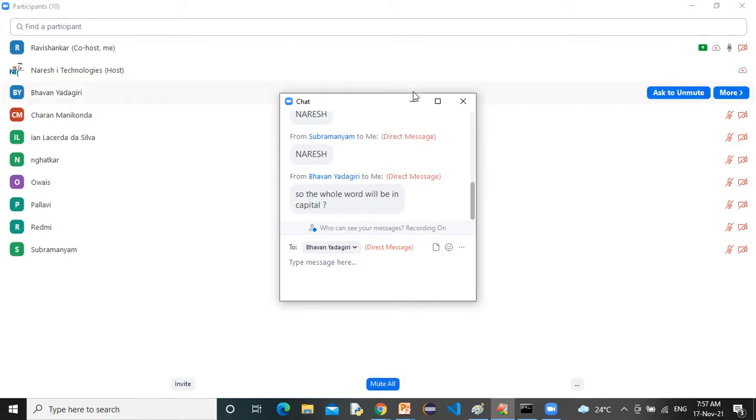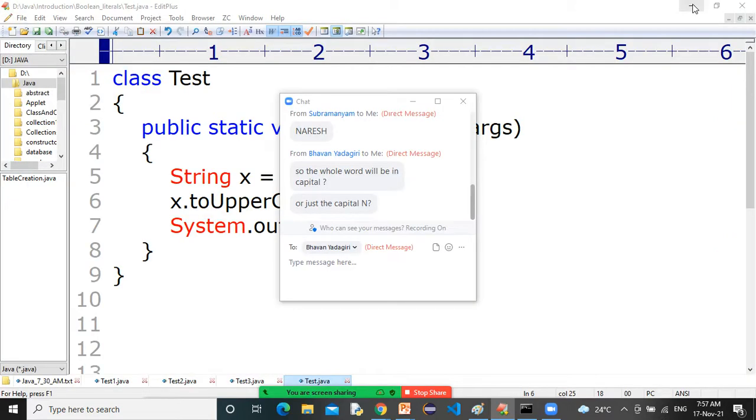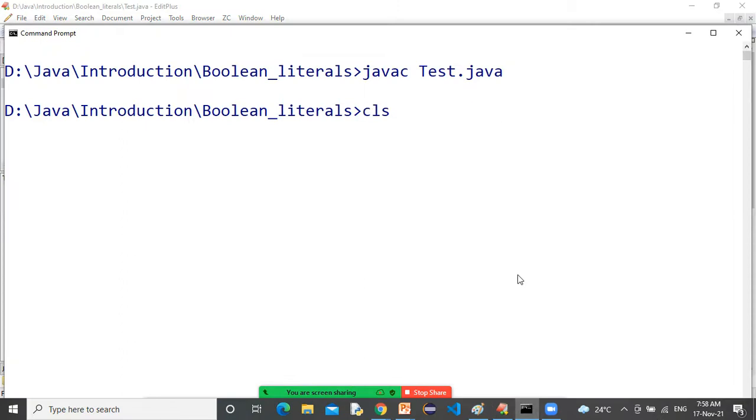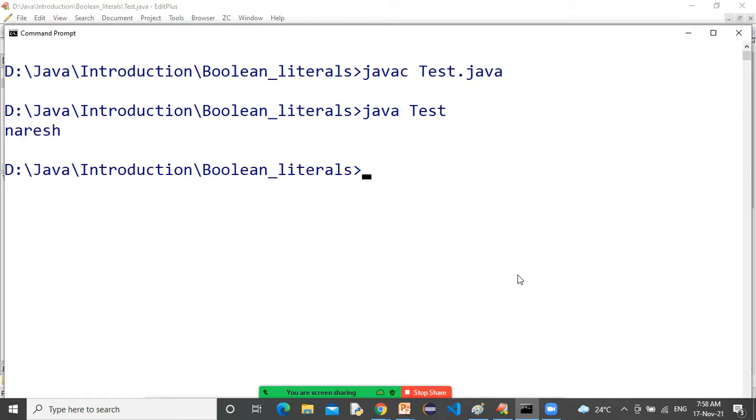Now listen. Yeah, you are right actually, from your point of view. But you will be surprised to know that you will get Naresh in small only. Look, I'm going to run this program. Look, you are getting Naresh in small only.